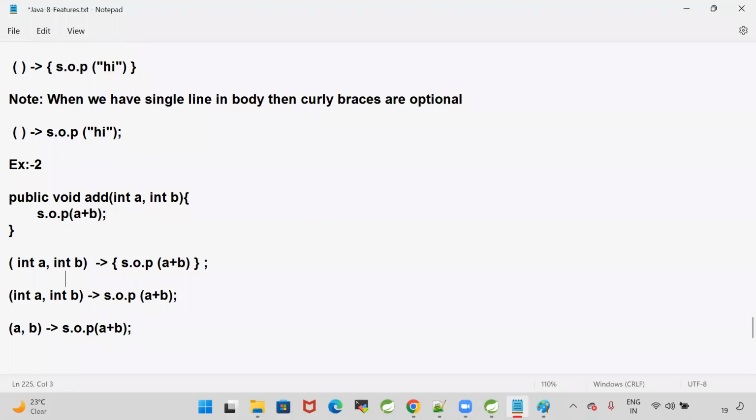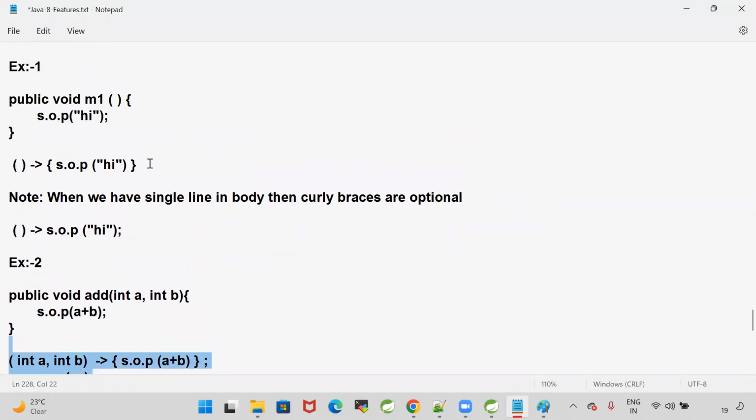Like this also you can write. This is a normal Java method. When I write the equivalent lambda, it looks like this. Final lambda is this. In example one, I have taken an m1 method. It has some body.